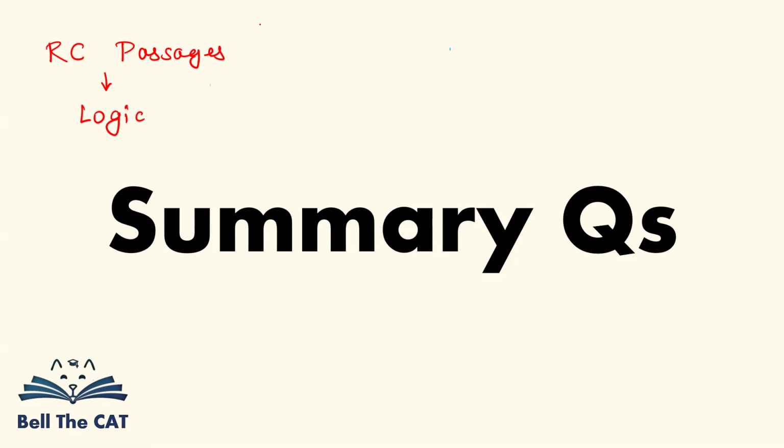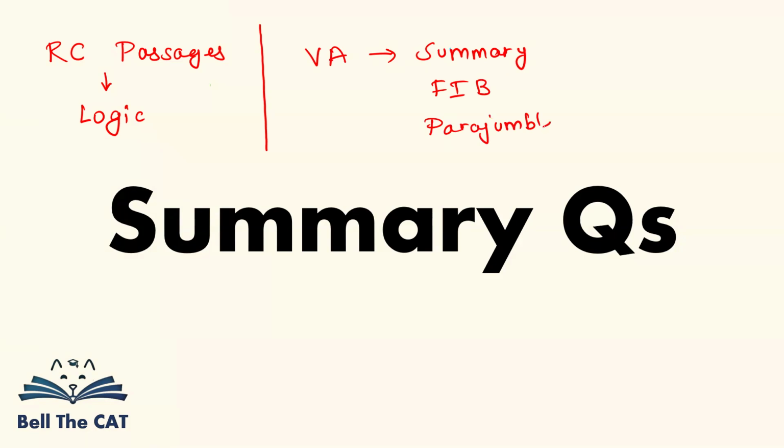But as soon as we leave the realm of RC passages and move to the verbal ability section in CAT, since CAT 23, we have 4 different categories: summary, then something which I like to call fill in the blank, then the very notorious question category of parajumbles, and then lastly, odd one out, which has made a comeback after having disappeared in 2020.